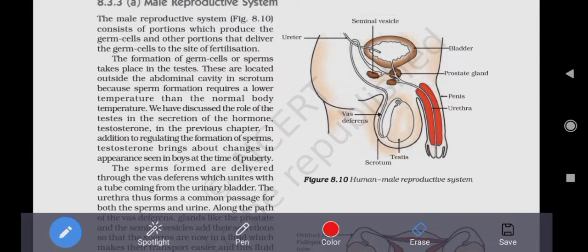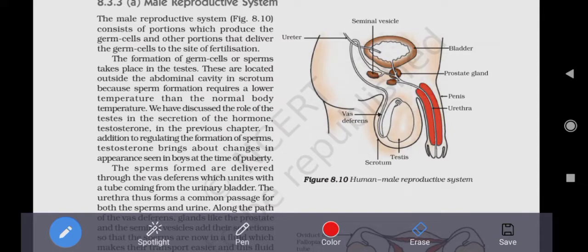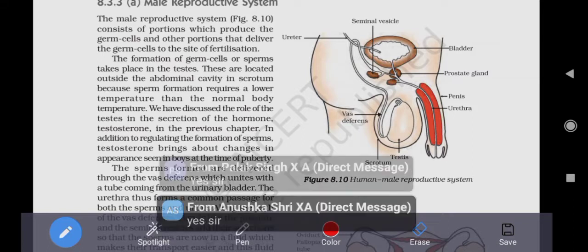Okay, fine. Now, the next part is the penis, which is a muscular organ used for insertion into the female reproductive tract for deposition of the human sperm. So, the function of all the parts of the human male reproductive system is clear to all.